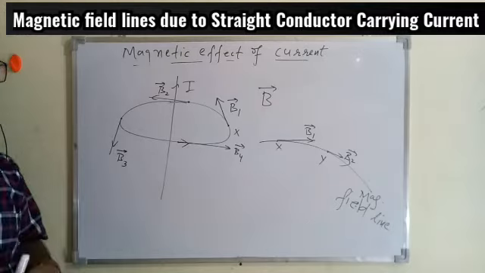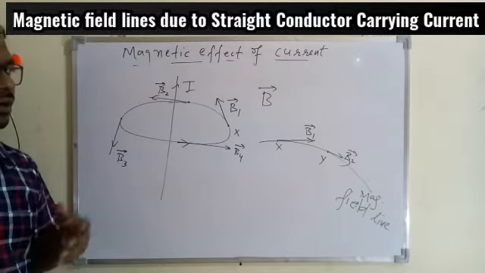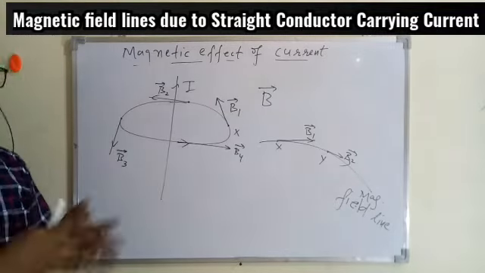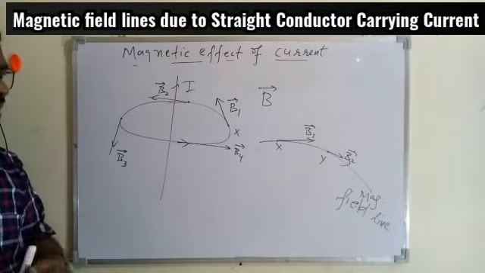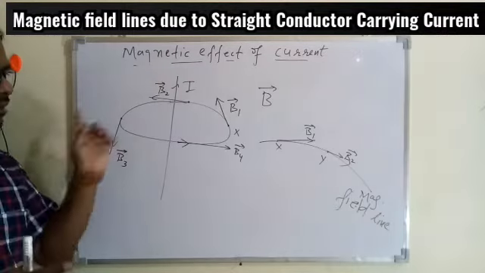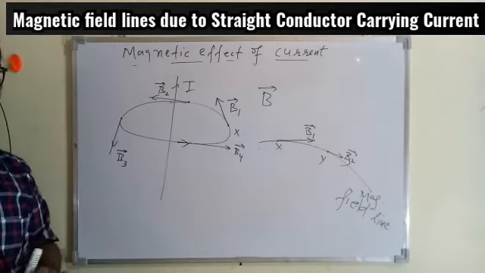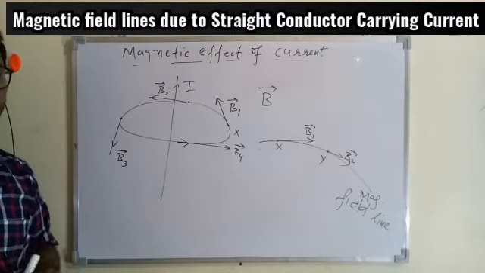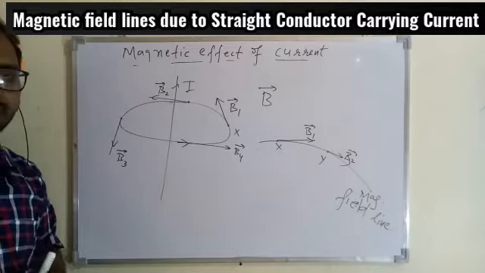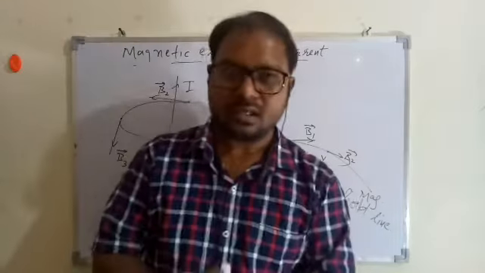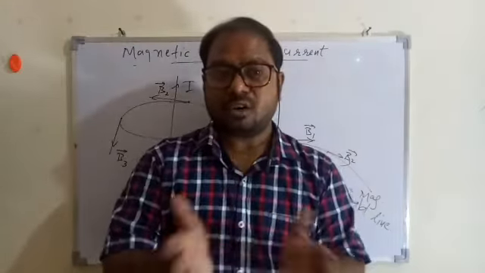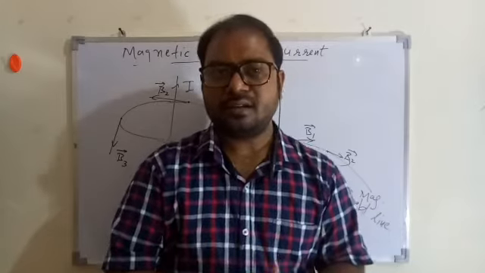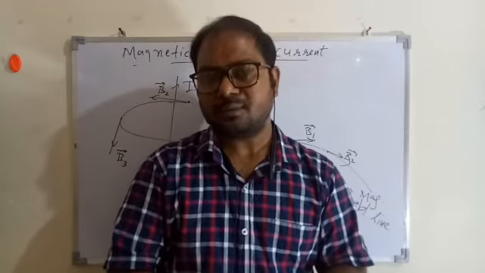So this is the topic we have today, because next class we are going to continue with the same topic, that is, if a straight conductor is behaving as a magnet, then the magnetic field lines will have a particular direction. What will be the direction of those magnetic field lines? That we'll discuss in the next class with the help of a rule given by one of the scientists. So for today the class is done, and we'll continue in this chapter in the next class as well.